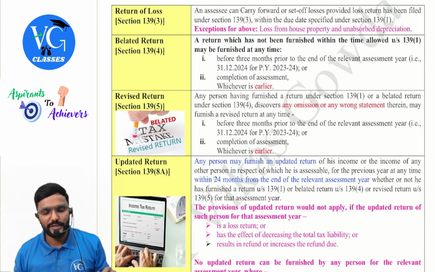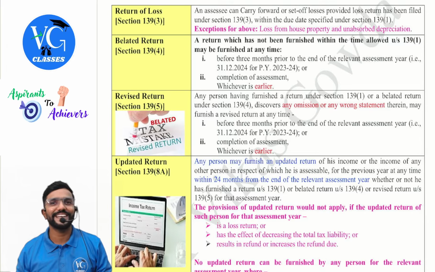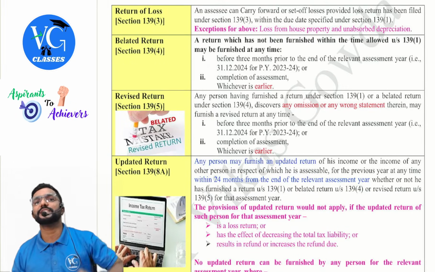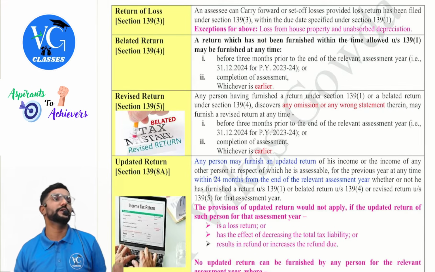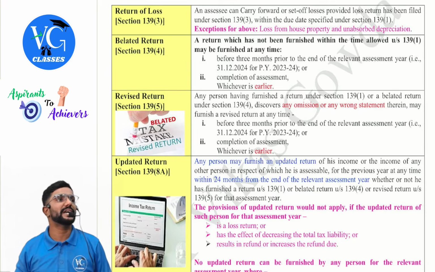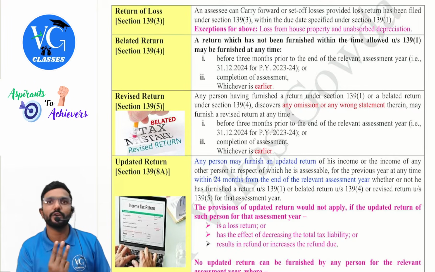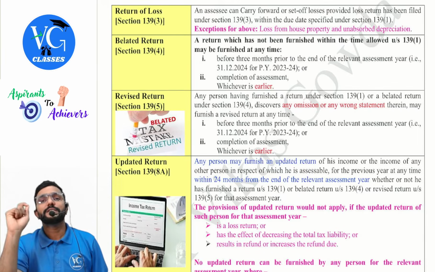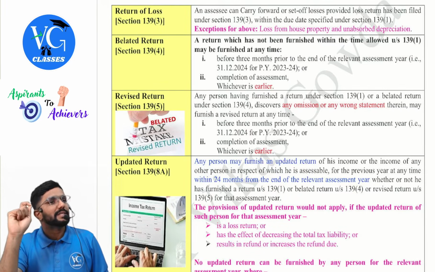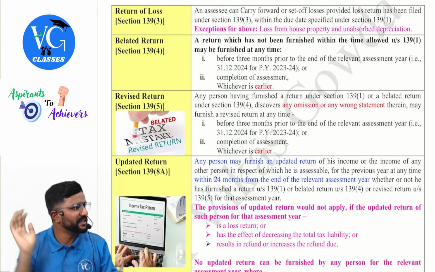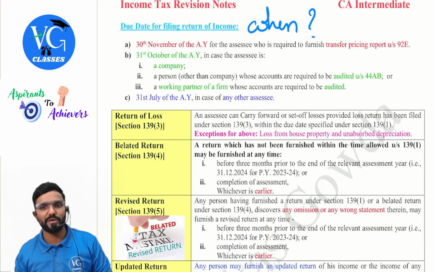Next, return of loss, section 139, subsection 3. Sir, I have a loss. Can I file my returns? Yes, if you want to carry forward, you have to file the returns. Exception is house property and unabsorbed depreciation. So if you want to carry forward the loss, you have to file the returns under section 139, subsection 3. Remember. Sir, loss returns, what is the due date? Same due dates. Whether it is income returns or loss returns, due dates are same, guys. Whatever we just now covered.